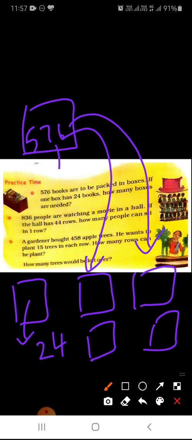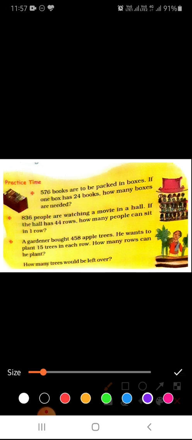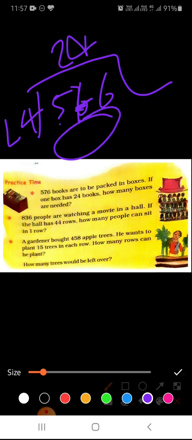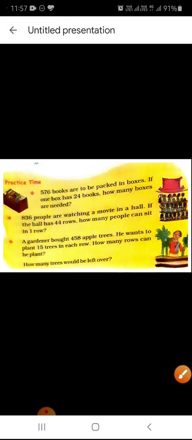Now children, in this case you can see these books we are filling here, means we are dividing these books into these boxes. Yes or no? Means in this case we have to do the division. As we are dividing the books in the boxes, we will divide 576 by 24, and we'll get the answer. So you will get 24 as your answer if you divide 576 by 24. So these questions you have to try.